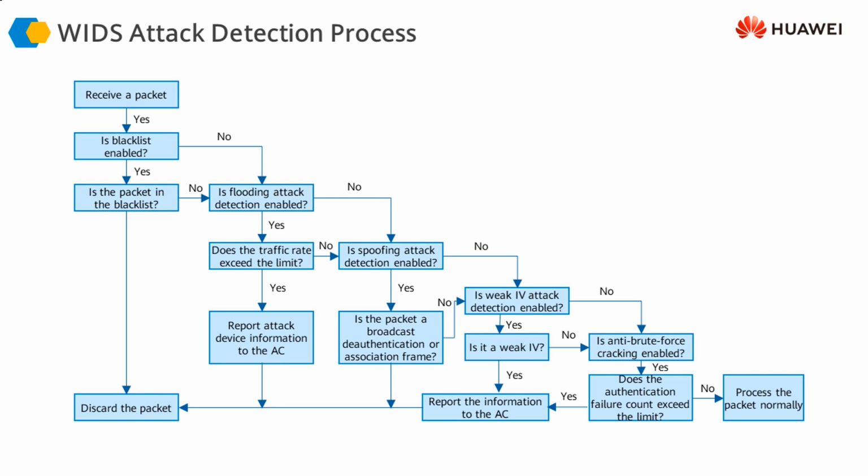Similarly, if anti-brute force attack detection is enabled, we will see if the user is trying to generate a dictionary of words or trying various combinations to crack the password or authentication credentials. Once again, this is going to be reported to the controller, and if it exceeds a certain limit, that traffic is going to be discarded. So this is the process which WIDS, or intrusion detection system in a wireless environment, would generally follow to make sure that these attacks do not happen in our environment.